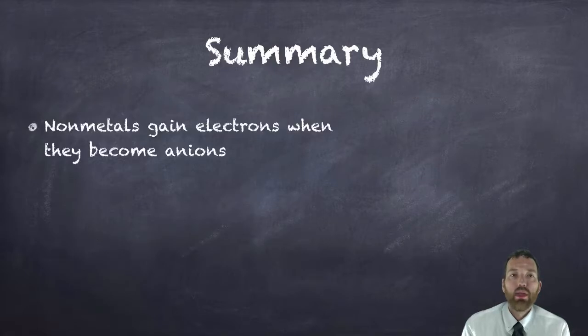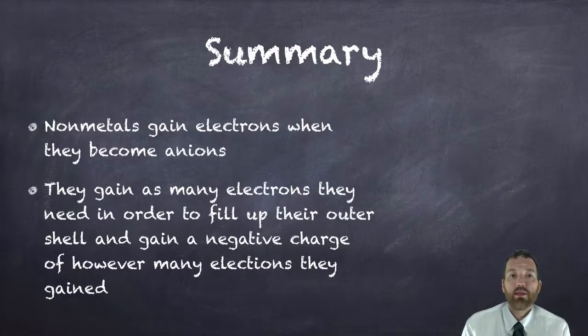Nonmetals gain electrons when they become anions, and that's because they have strong pulling power. They have a strong electronegativity. And they gain as many electrons as they need in order to fill up their outer shell and become stable. In doing so, they gain a negative charge of however many electrons they gain.